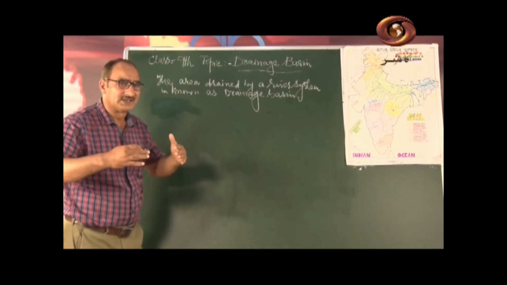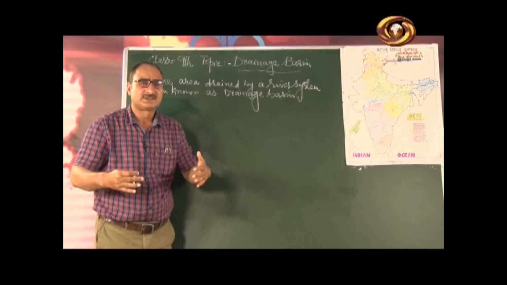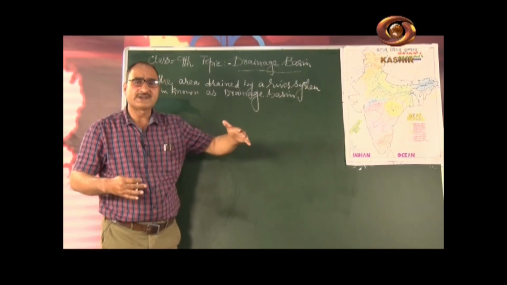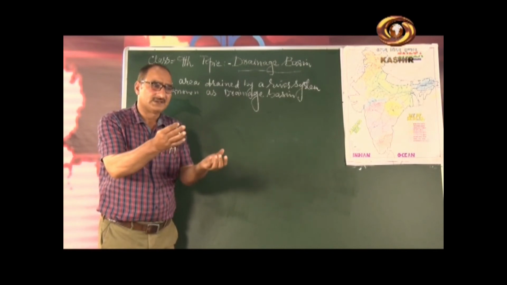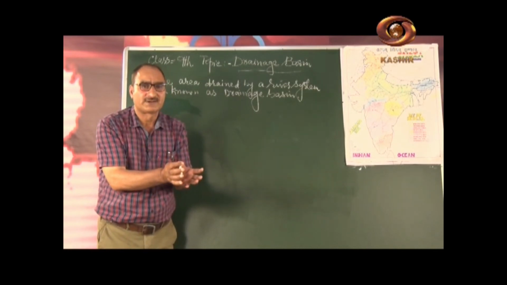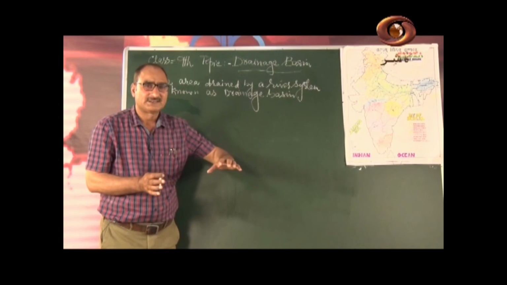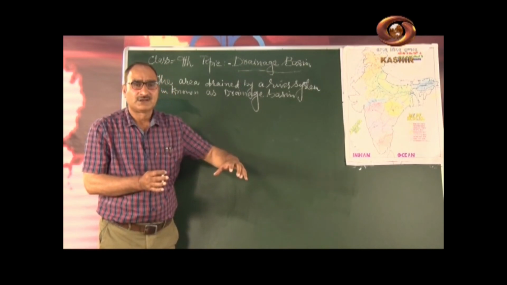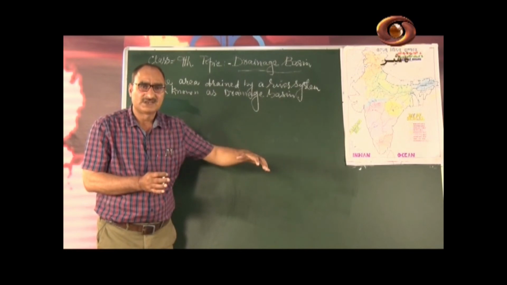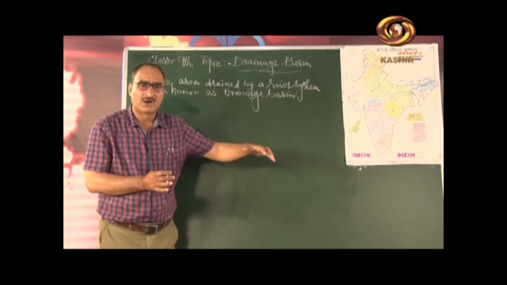We see that different rivers which flow in different directions come together and form a main river. After that, the water of the main river falls into a sea, an ocean, or a lake.